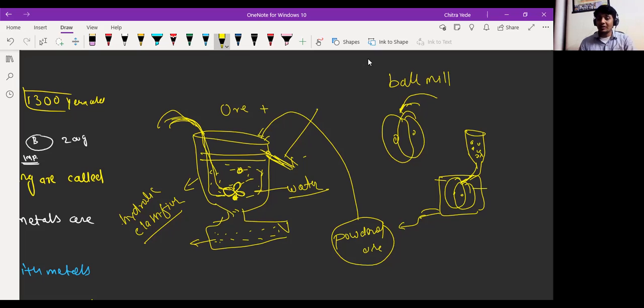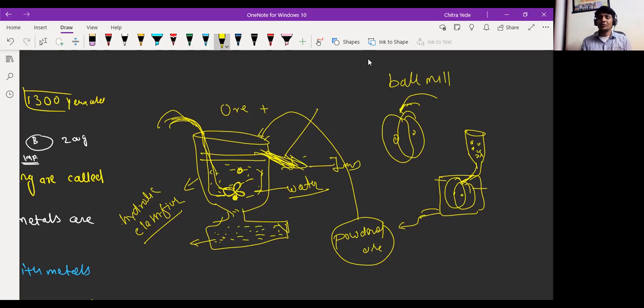First we have to convert that ore into powdered form. Then we use current of water in order to remove impurity, which is water soluble or light, and it moves along with water from here. So I am writing here impurities. And the concentrated ore settles down at the bottom. It is also called the gravity separation method. You know why gravity separation method? Because the impurity is light and the metallic part is heavier.